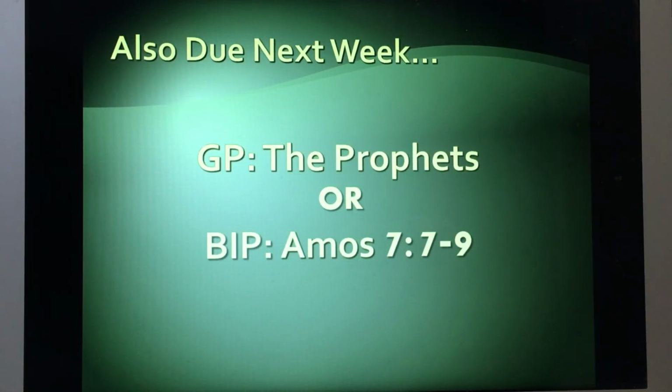Also, due next week, and hopefully this is getting clear as we go, you are doing one of two things. You are either doing a genre paper on the prophets. The things that we just talked about in this lecture should be in your paper. Or you are doing a biblical interpretation paper on Amos 7:7-9. How do you know which one you're doing? Glad you asked.